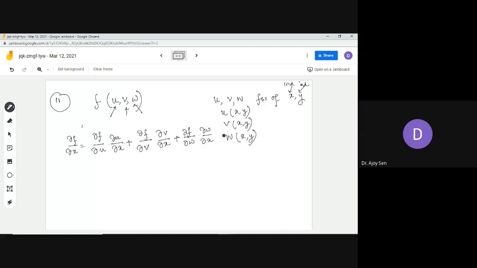So this is the chain rule of finding the partial derivative of the function f with respect to x, where that function f is of more than one independent variables u, v, w. Here in this case 3. And all the three independent variables are again functions of two independent variables x and y. So this is how we can find del f del x.